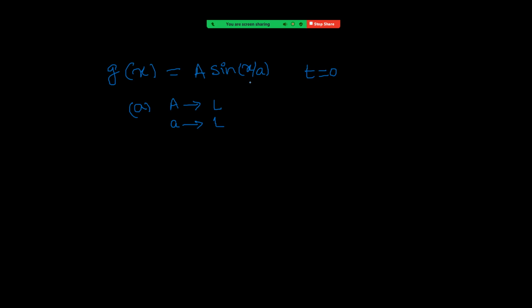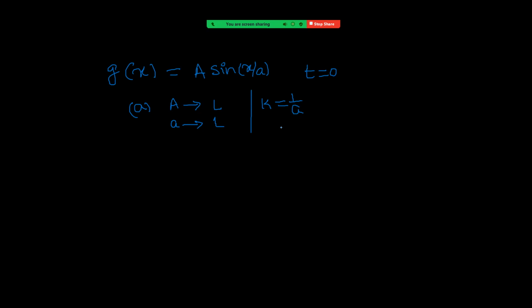Now coming to the next one, we have to write the wave equation as a function of general time. If you observe, this is just like A sin kx, right? In the place of k, it is 1 by a. It is in the form kx.